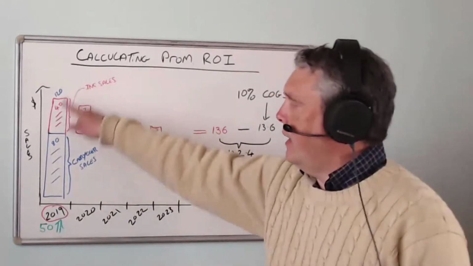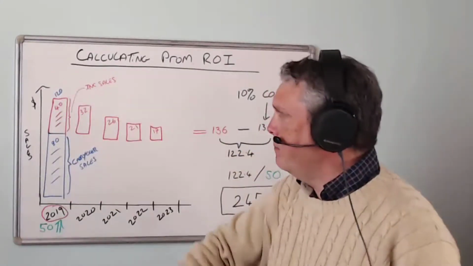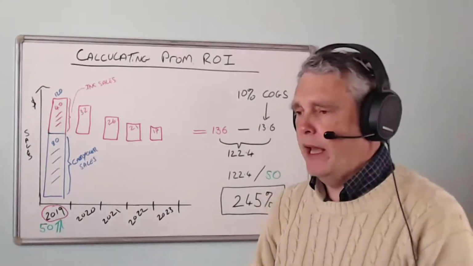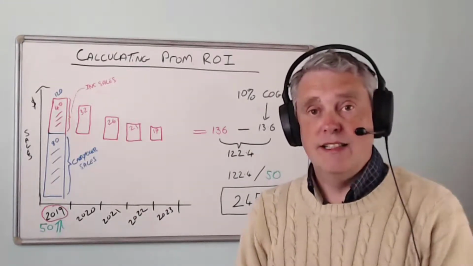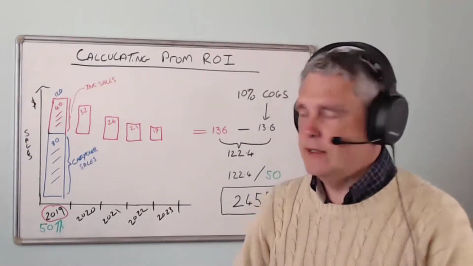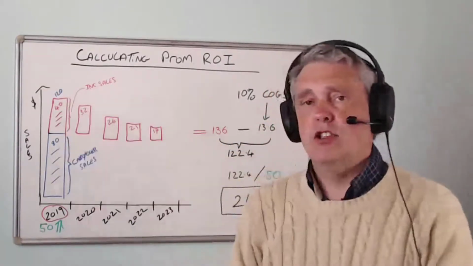So here we have an axis. We have sales going up this way, and let's imagine we have a product, and for that product the sales forecast for 2019 is going to be $120,000. So here it is. You can just see it there, my $120,000.